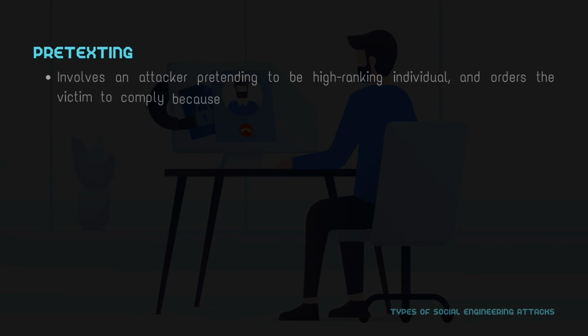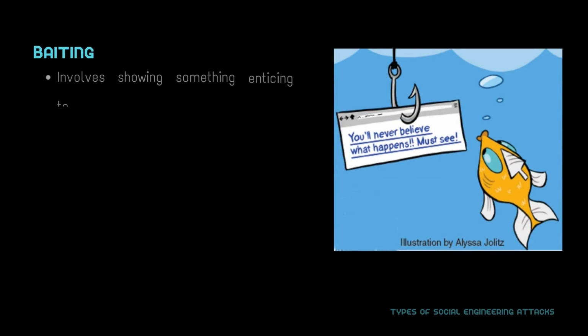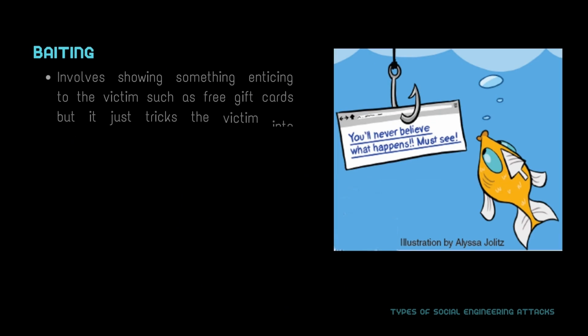Pretexting involves an attacker pretending to be a high-ranking individual and ordering the victim to comply because the attacker has a more powerful position than the victim. Baiting involves showing something enticing to the victim, such as free gift cards, but it just tricks the victim into inputting his sensitive information.